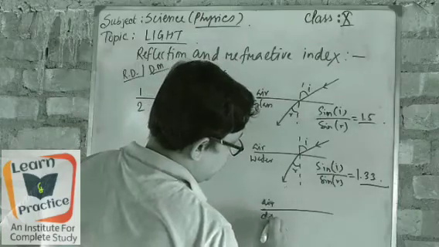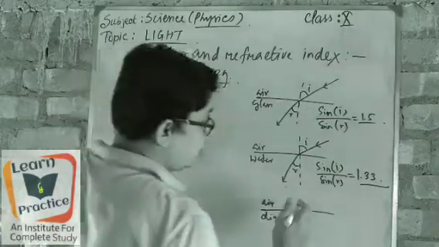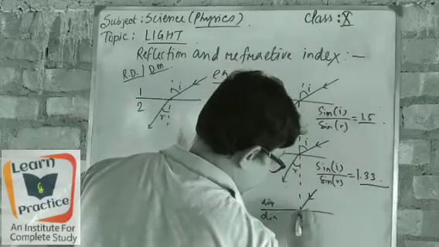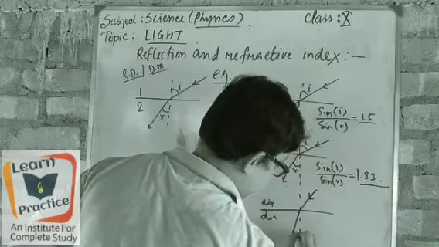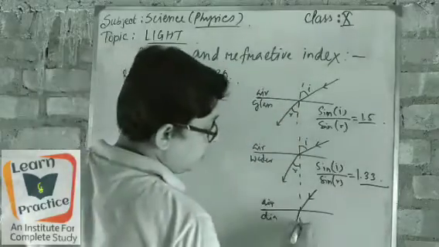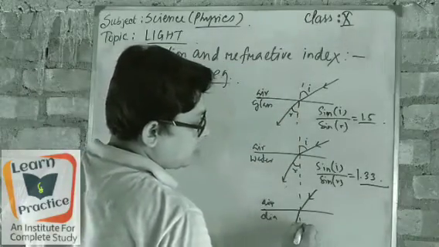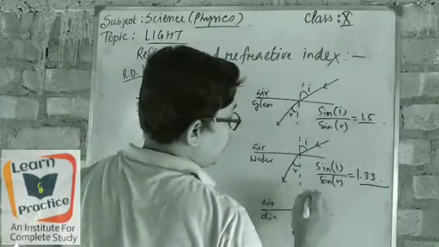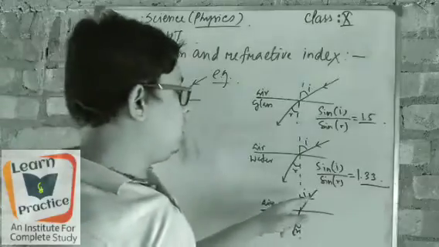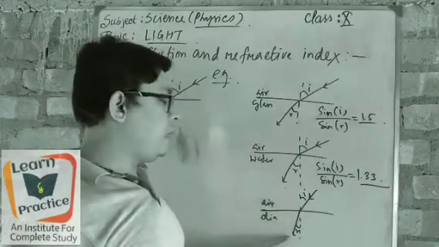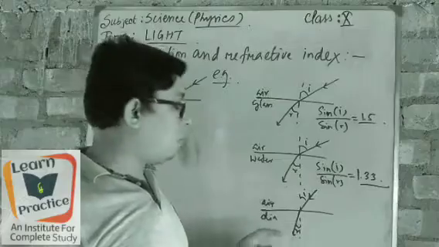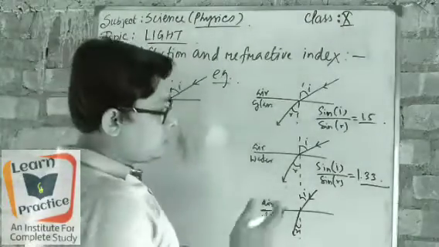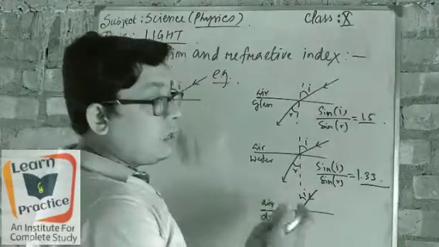Air to diamond. Got it? So in the same way, when the light passes from air to diamond, you will observe that these bending lines come very near to the normal. It means we can conclude that the diamond medium is very much denser than these two. So that's why the light is bending near to the normal.